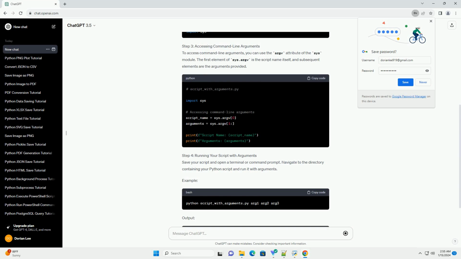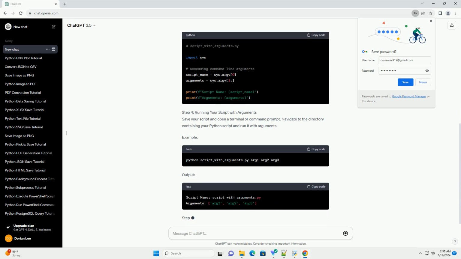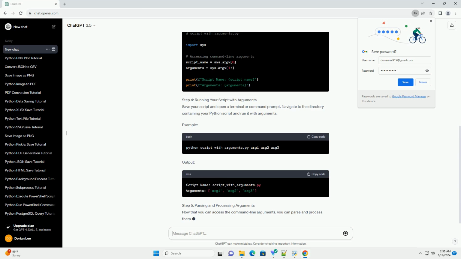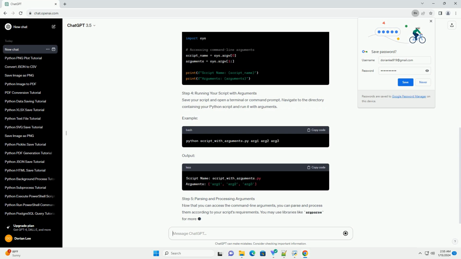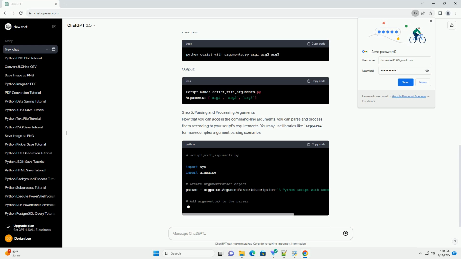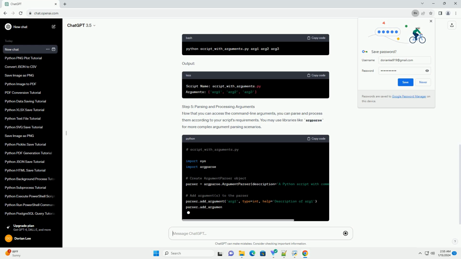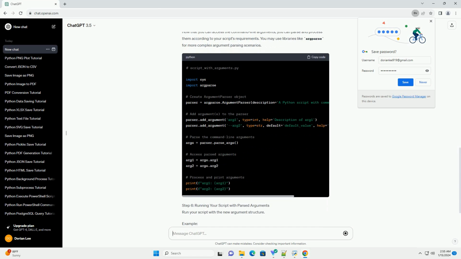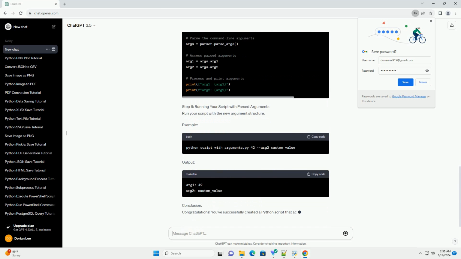Step 1. Setting up your Python script. Start by creating a new Python script using your preferred text editor or integrated development environment, IDE. Save the script with a meaningful name, for example, script_with_arguments.py. Step 2. Importing the sys module.